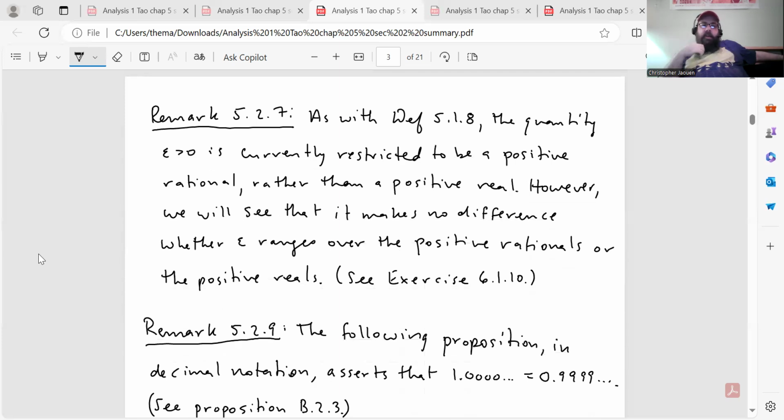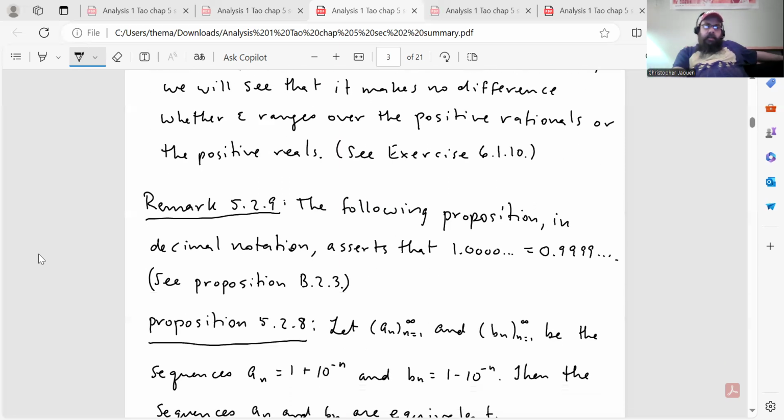He has another remark here that he labels 5.2.7. As with definition 5.1.8, the quantity epsilon greater than 0 is currently restricted to be a positive rational rather than a positive real. However, it's really not going to make a difference whether epsilon ranges over the positive rationals or the positive reals. And he says see exercise 6.1.10, which is in the next chapter. So we'll look at that when we get around to it.